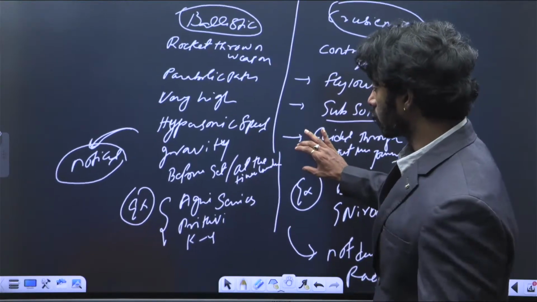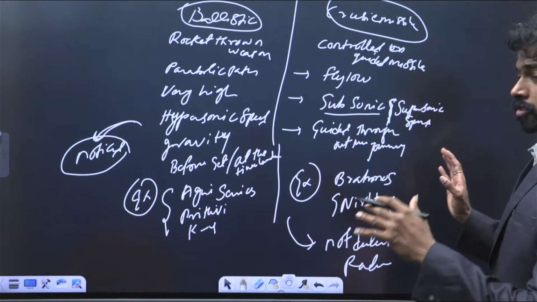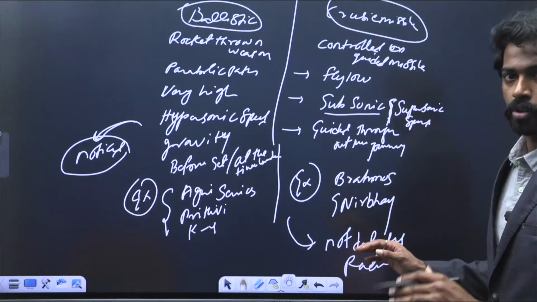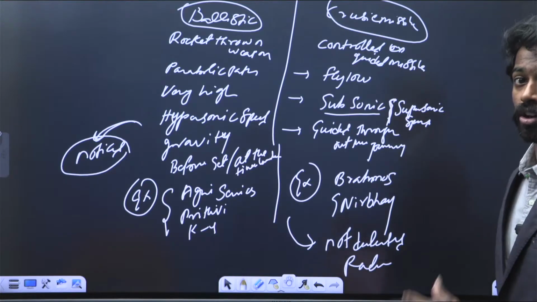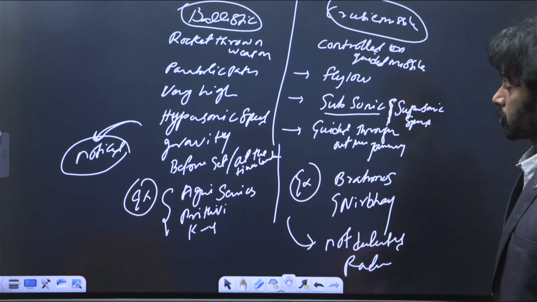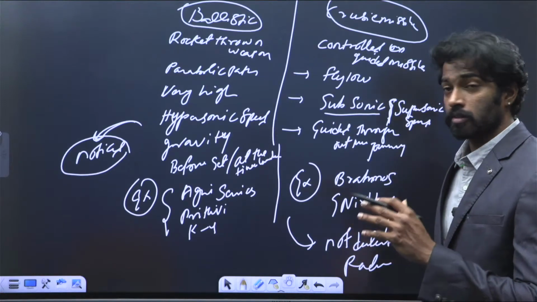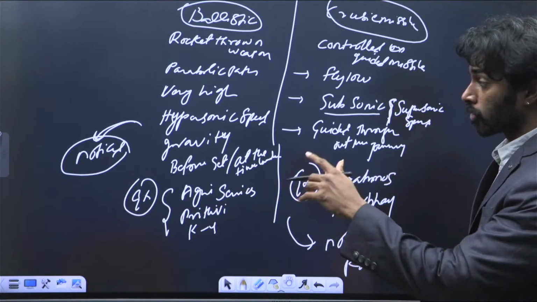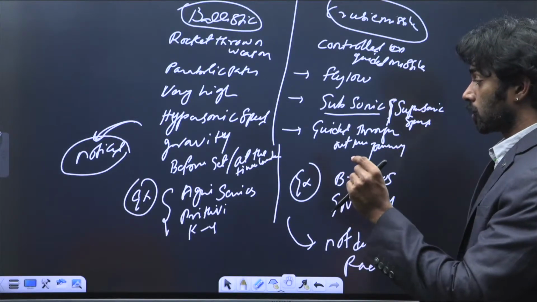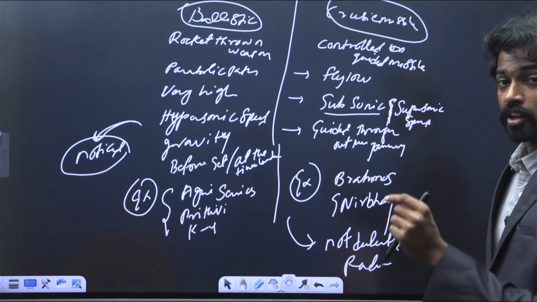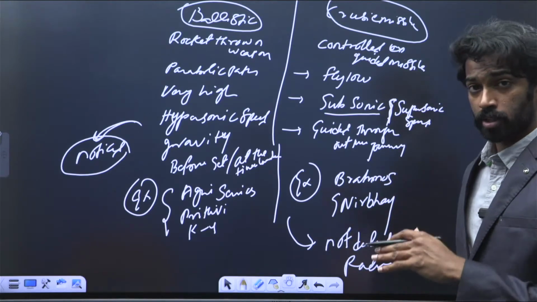And just reiterating all of these, because I want you guys to remember all of these, because they might ask these kind of questions in prelims, because UPSC is focusing a lot on science and technology, especially on the missile technology that India has. Ballistic missiles: rocket thrown weapon, parabolic path, very high, hypersonic speed, fall on the basis of gravity. They are noticeable at the time of launch, but they are very hard to stop, and the launch direction or the target is only set before or at the time of launch. And the examples are Agni series, Prithvi, and K4.